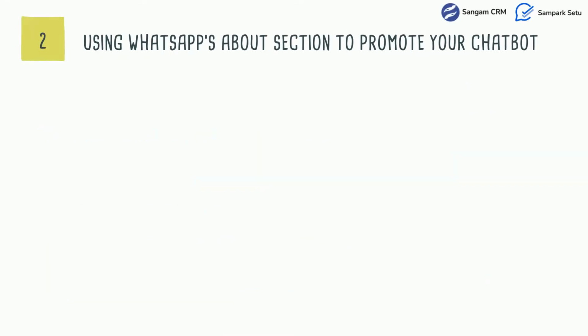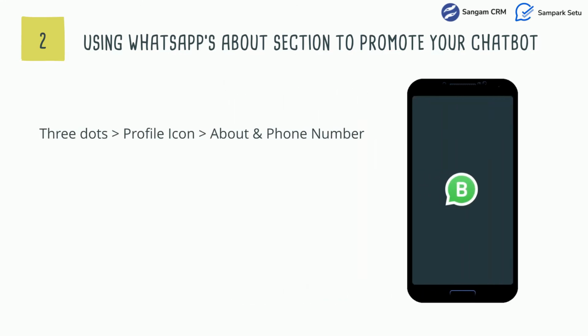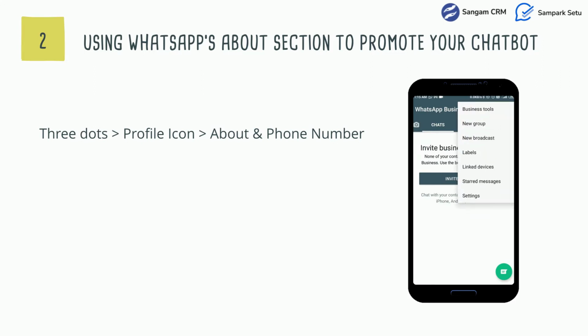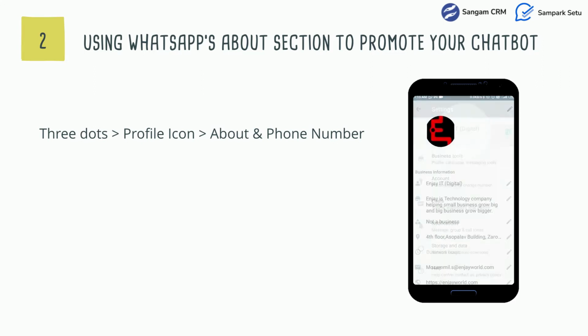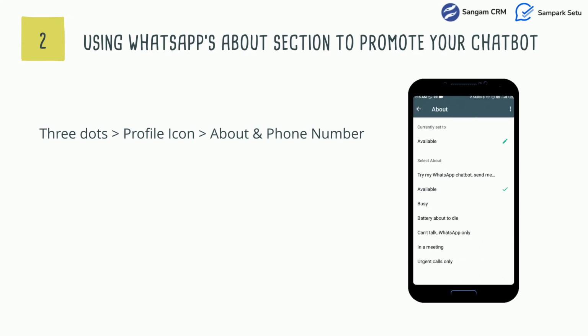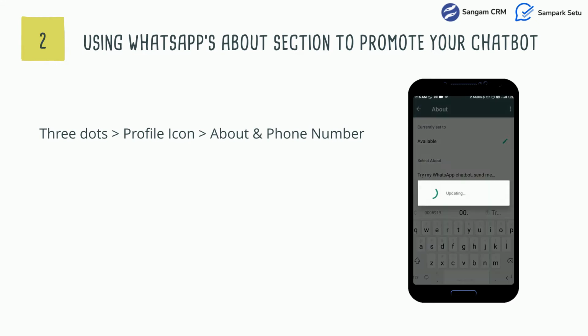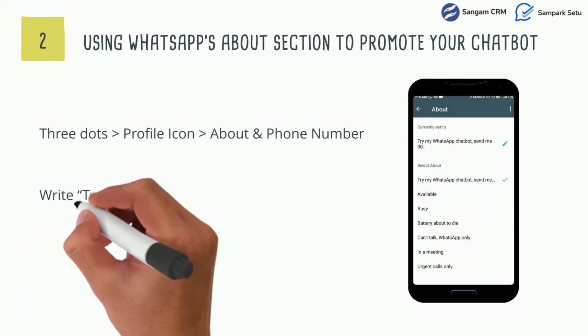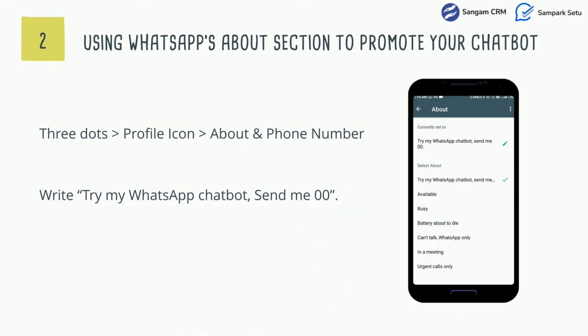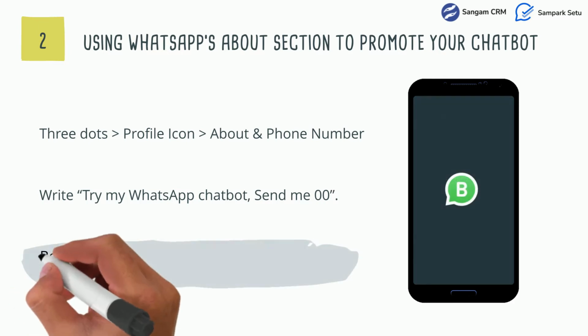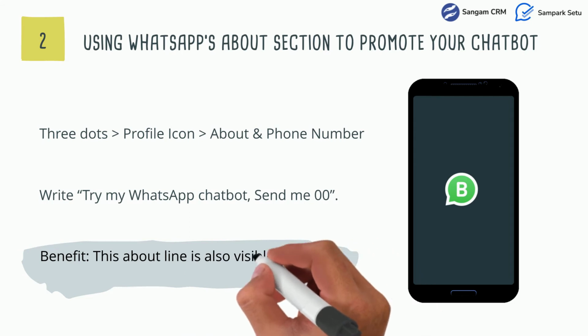Next is, using WhatsApp's About section to promote your chatbot. The About section tells your profile viewers what exactly you are up to. Well, obviously you can use the default suggestions like "I am at work" or "I am busy." But why not take leverage of this option to bring leads into your business? Simply write, "Try my WhatsApp chatbot, send me 00." Whoever sees the About section of your profile may try sending you 00. This About line is also visible when someone forwards any message to you.